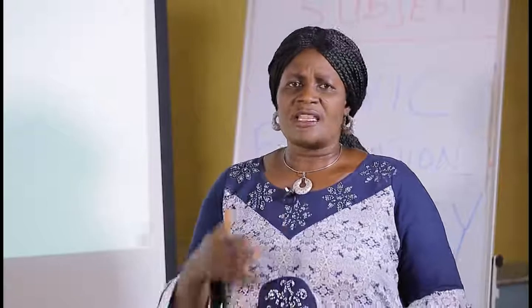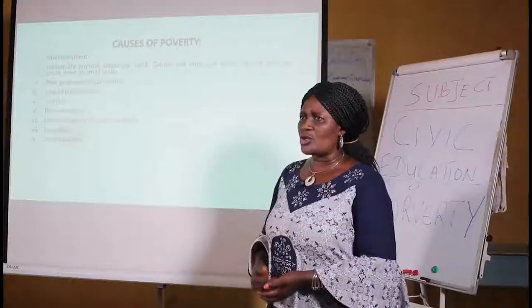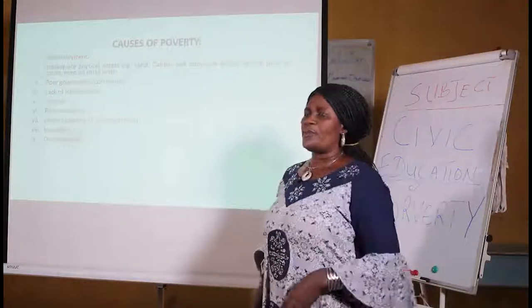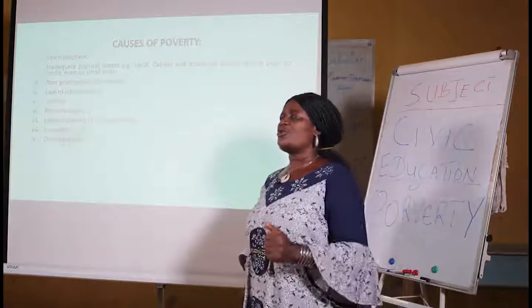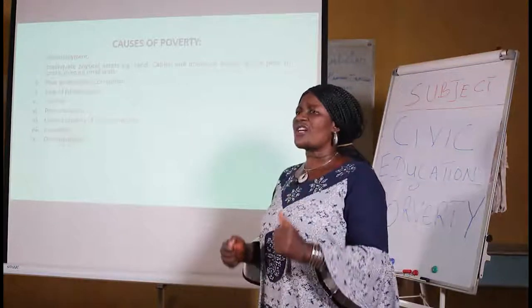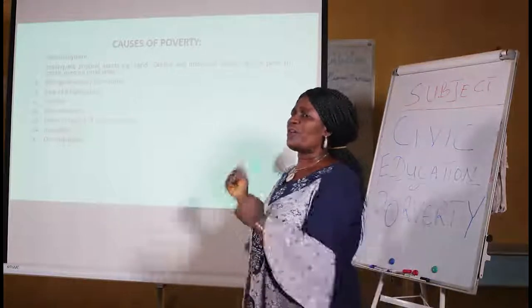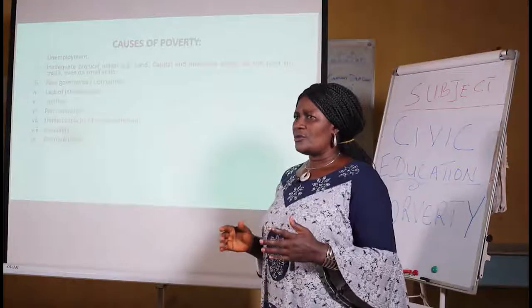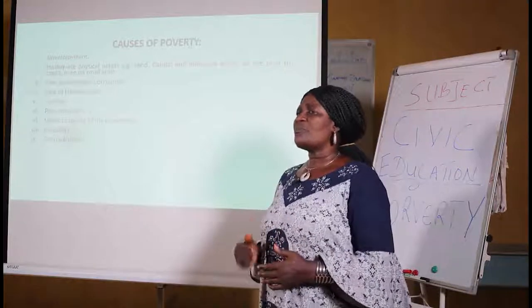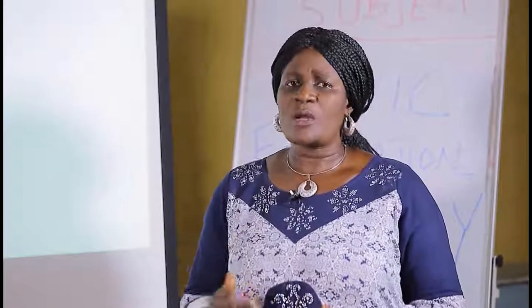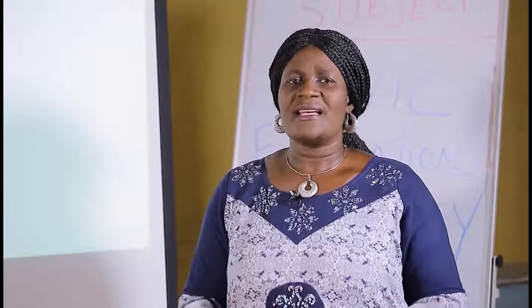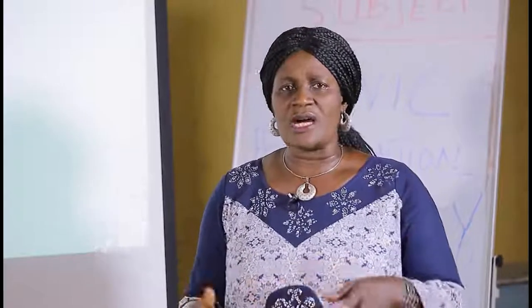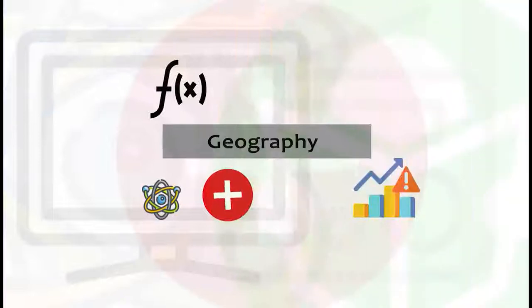And with that, the people in that nation will remain poor, because the government are supposed to be the ones that will help the people to drive away poverty from the nation. But when the government are corrupt, you know that the people will not be able to amass income, wealth, assets that will make them to run out of poverty.